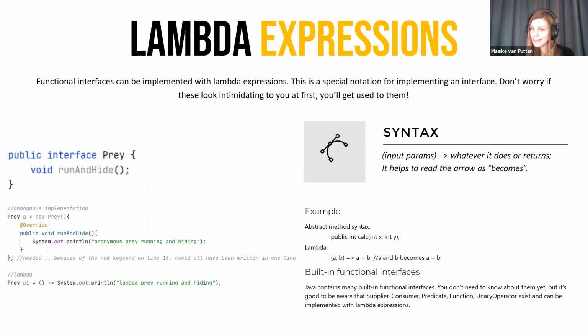No, I still need to edit the video, but I will start editing the video right after the session and I'll put it online later tonight. It's quite extensive, so there will be more information on lambda expressions in there.